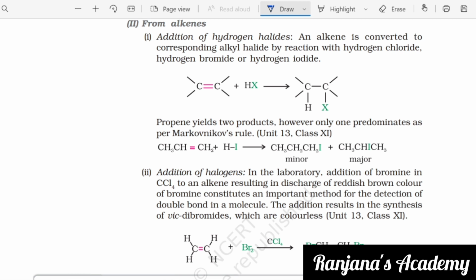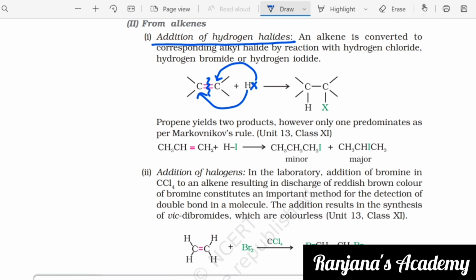So an alkene is converted to the corresponding alkyl halide by reaction with hydrogen chloride. So in the first process, an alkene is going to be converted to the corresponding alkyl halide by the reaction with hydrogen chloride. You are going to react with HCl or HBr or HI. So simply to represent, I am just taking here as X. When I take an alkene, it is supposed to have a double bond over here. So when it reacts with HX, one hydrogen will go to one carbon and the halogen will go to the other carbon, and this double bond will break. This is the reaction, the addition of hydrogen halides.